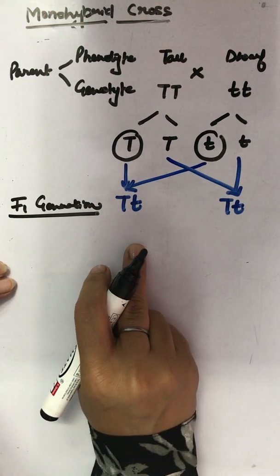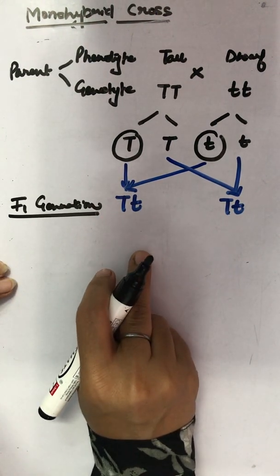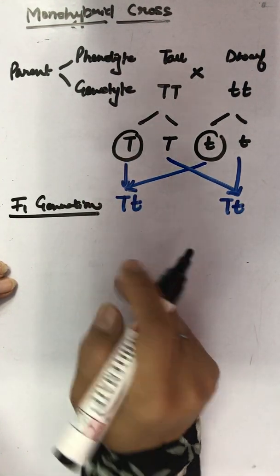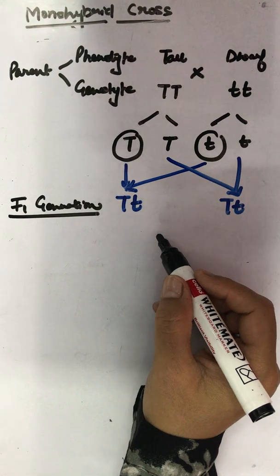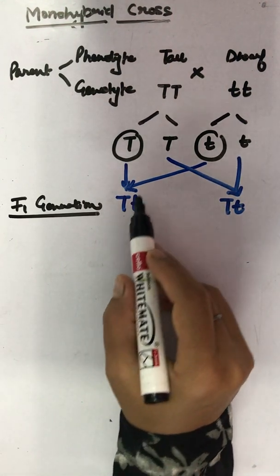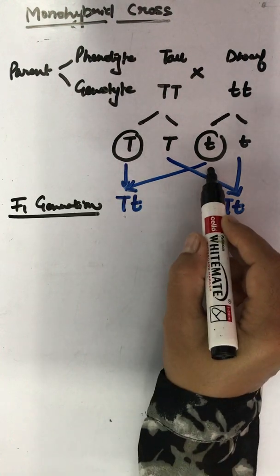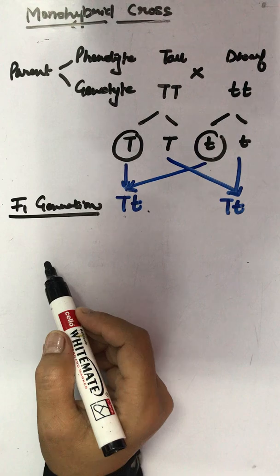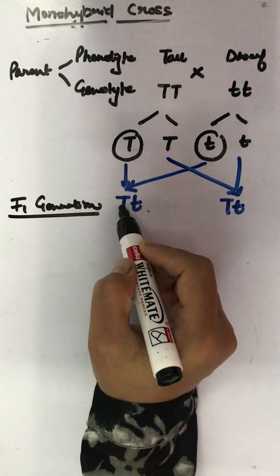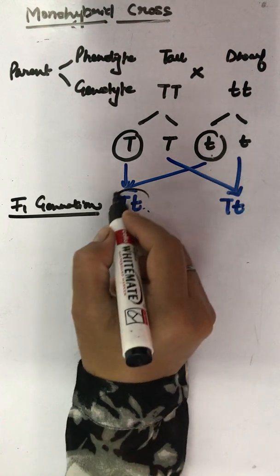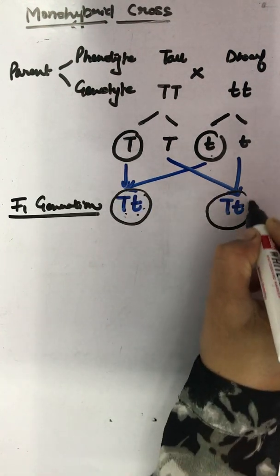The F1 generation possesses one factor of inheritance from each parent plant, which was carried in gametes. This is one factor from each parent to form this